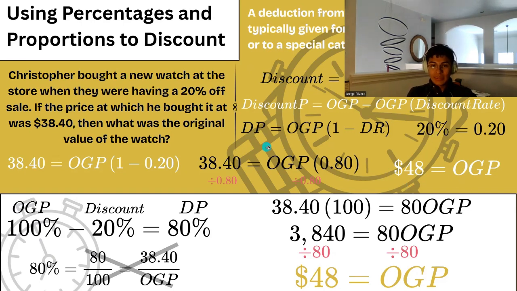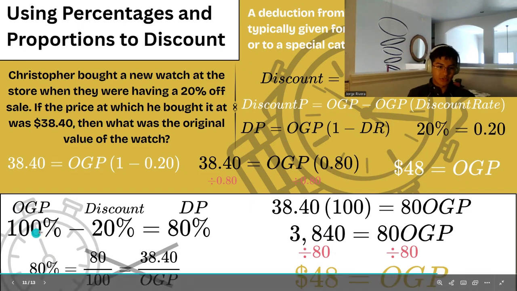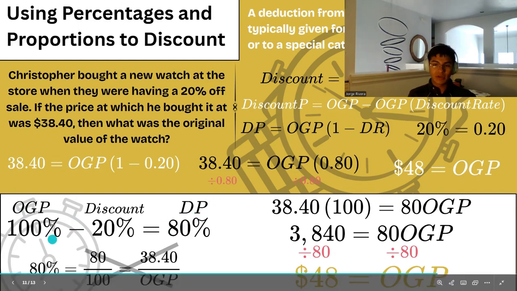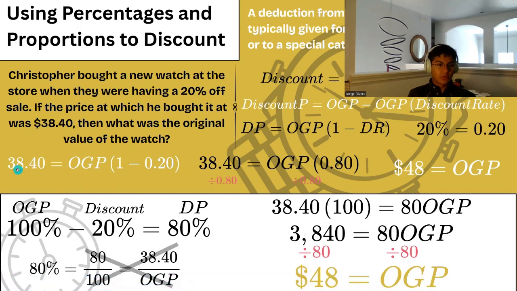So that means that the discount price is equal to, if we factor out OGP, the original price times 1 minus the discount rate, which makes sense because if it's 20% off, you have 100%, right? We can see this down here: the original price is 100% minus the 20% discount, and that means that the discount price is going to be 80% of the original amount. So here we have 38.4 is equal to the original price times 1 minus 0.20, which is 0.80. So with this equation, we divide both sides by 0.80.